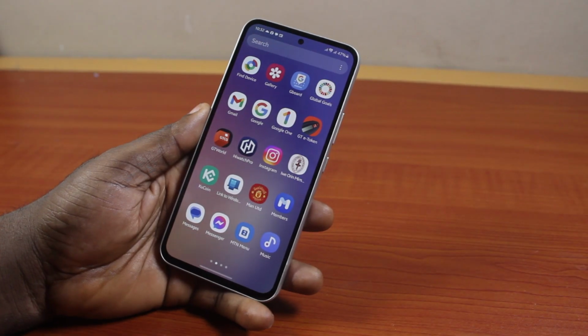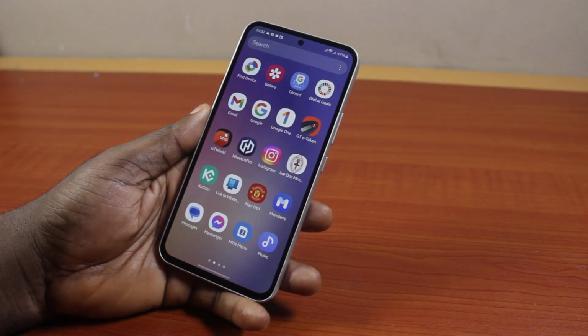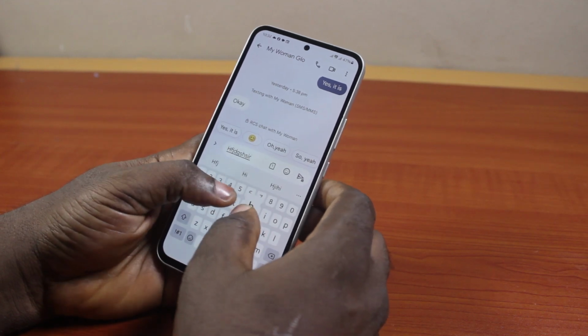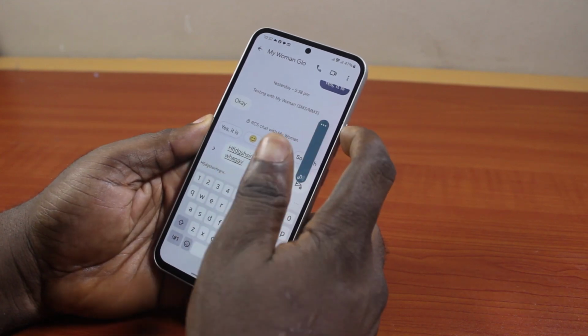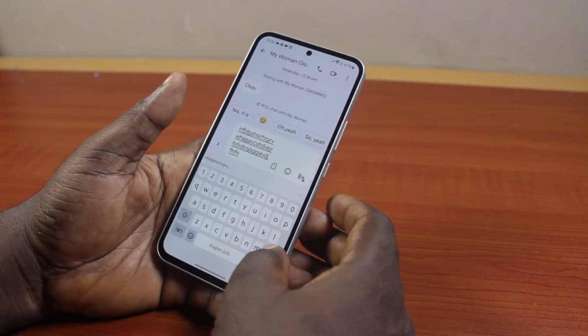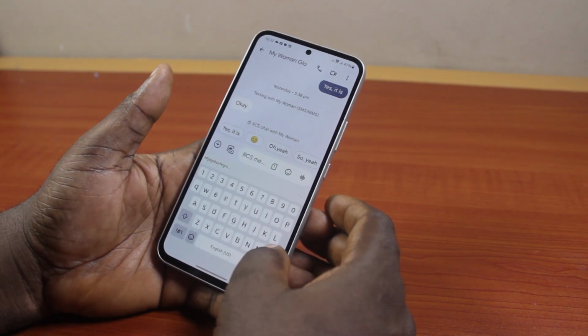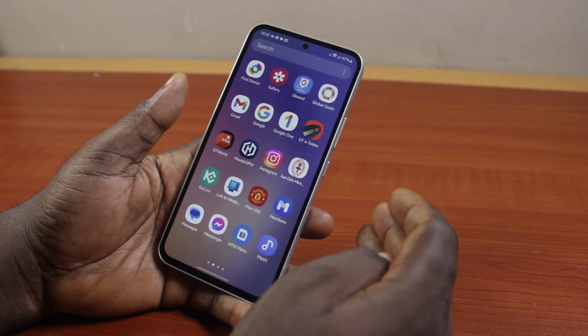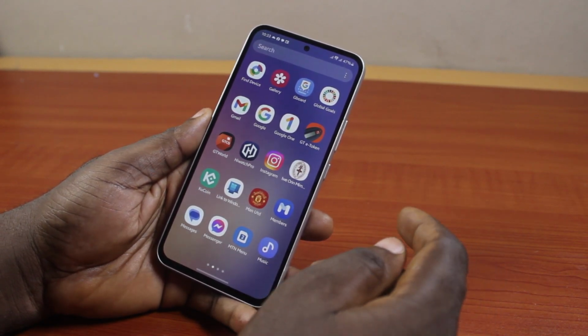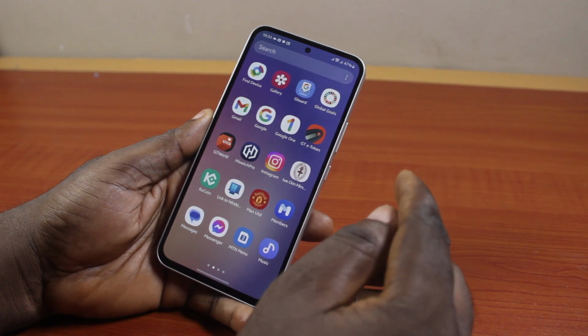In this video, I'll detail how to turn off keyboard sound on Samsung. So if you are typing while using your Samsung and you keep hearing the keyboard sound like this, or the keyboard is vibrating, then this video is going to show you how you can easily turn off or disable the keyboard sound on your Samsung Galaxy phone. And this is going to work across all the device applications.